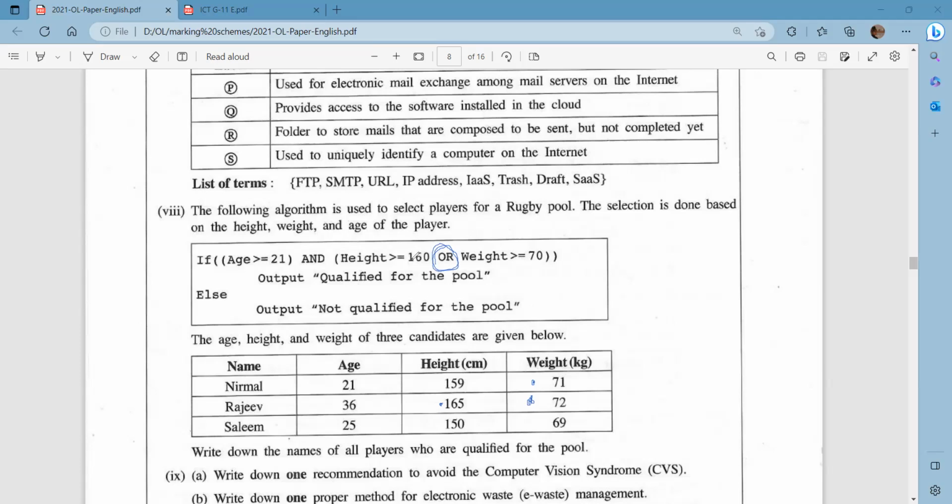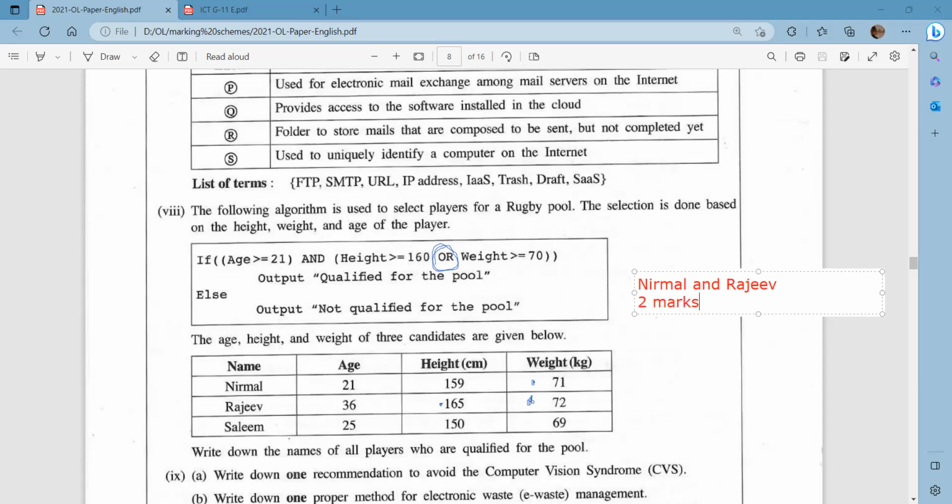He is going to match the condition, right? So therefore, the answer for question number 1 in part 2, sub-question 8, is going to be Nirmal and Rajiv. The answer is going to be Nirmal and Rajiv, right? So here you get 2 marks.